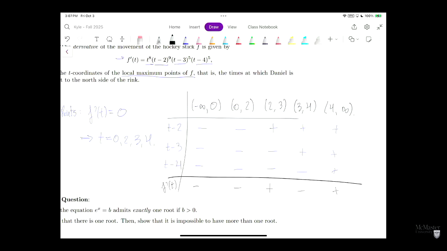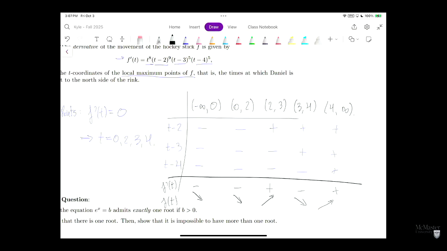So this is f prime. So what happens to f of t? When it's negative, f of t is going to be decreasing. When it's positive, f of t is going to be increasing. And now that we have this behavior, we can read off which point is a local maximum of f.